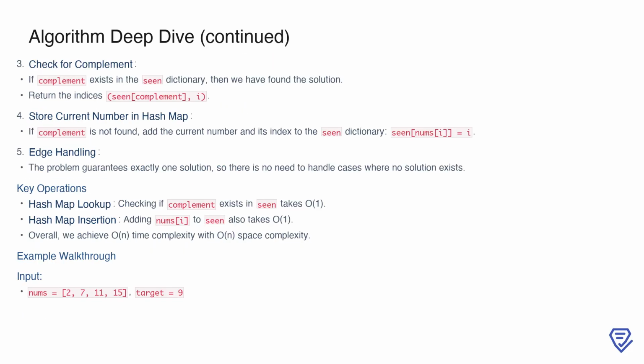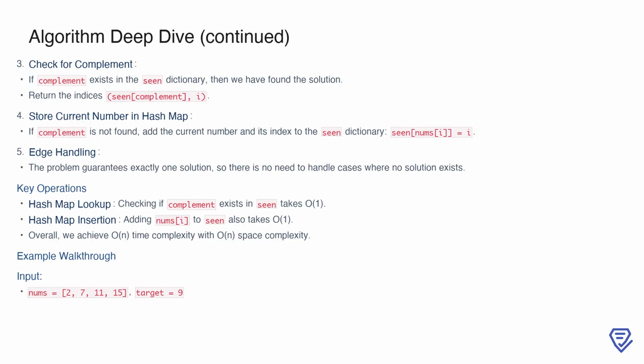To optimize the solution, we use a hash map, which allows us to store the complement of each number as we iterate through the array. The complement of a number is the value we need to add to it to reach the target. With this approach, we can check in constant time if the complement of a number exists in the hash map. If it does, we've found our solution.